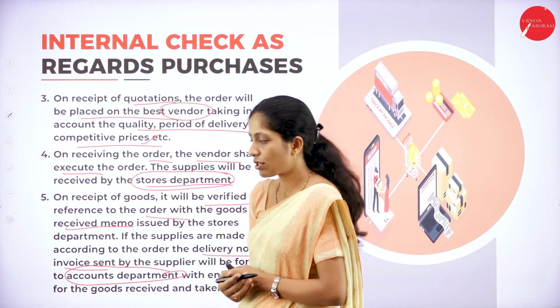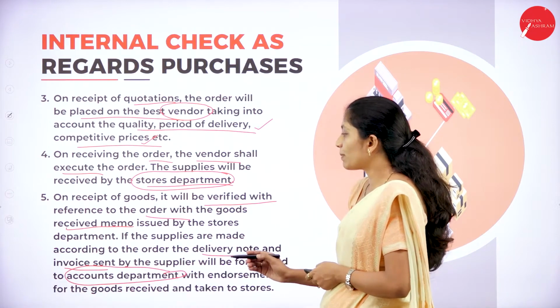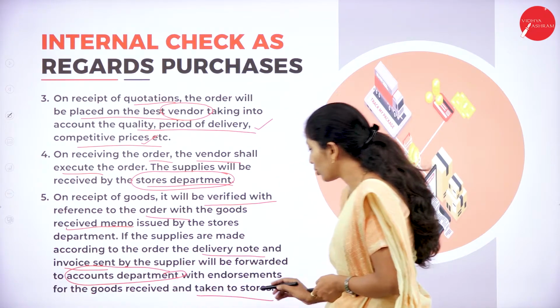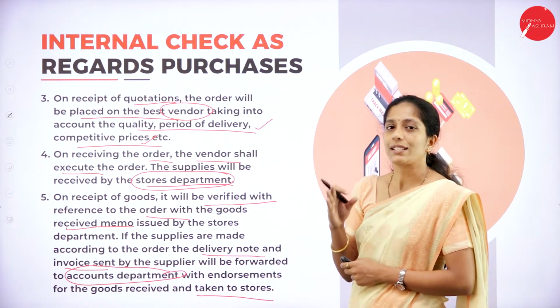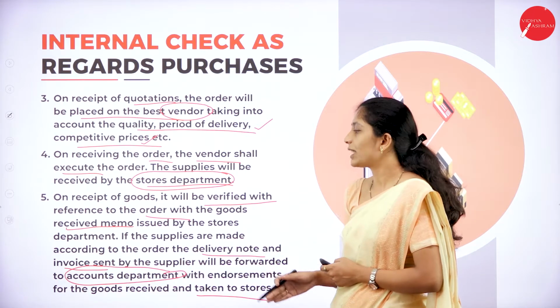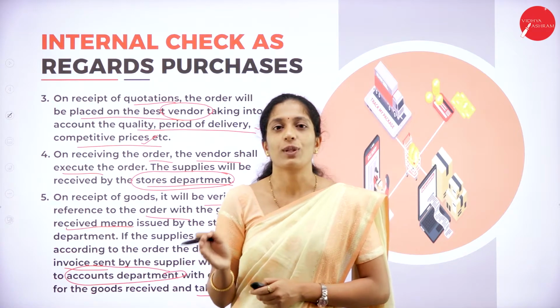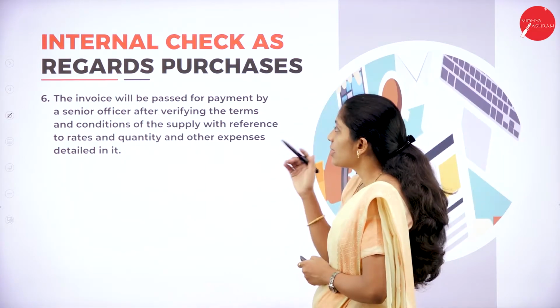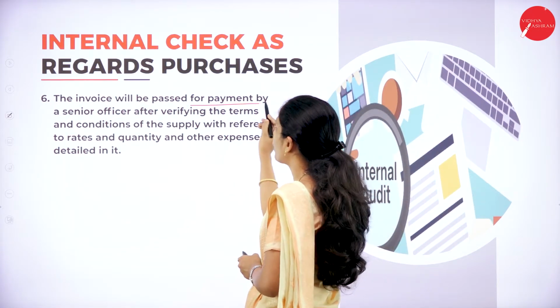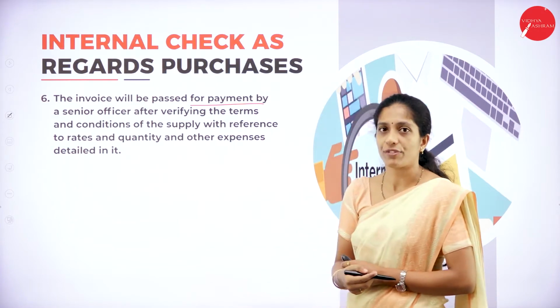To the accounts department with endorsement for the goods received and taken to the store. So it will send the copy of the delivery note as well as the invoice sent from the supplier to the accounts department. The invoice will be passed for payment by the senior officer.